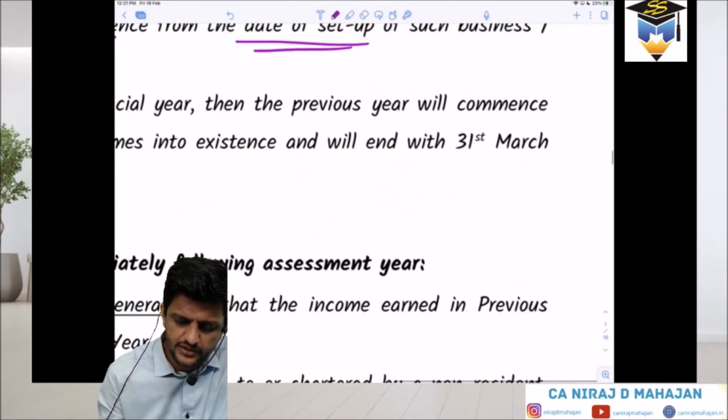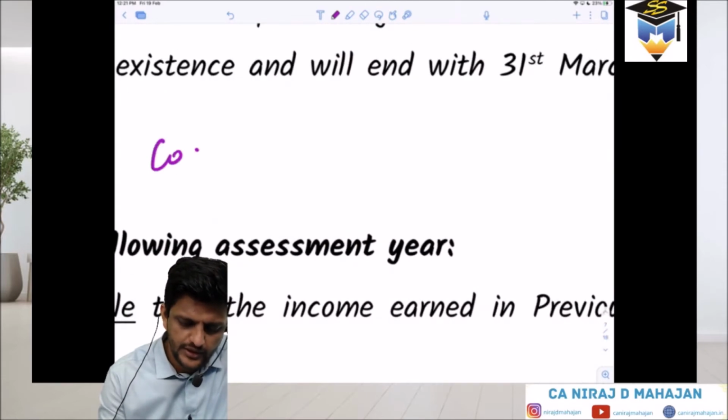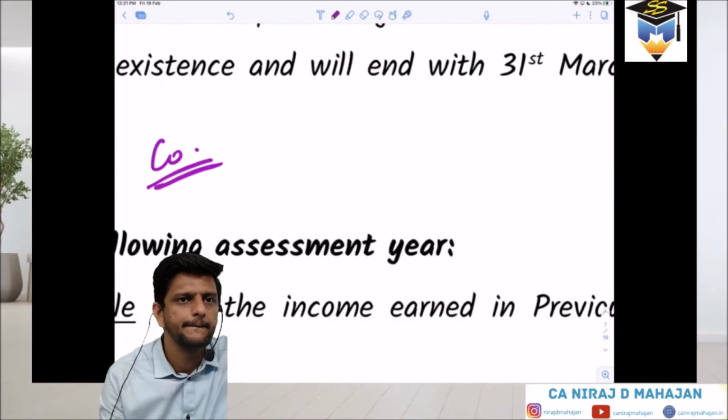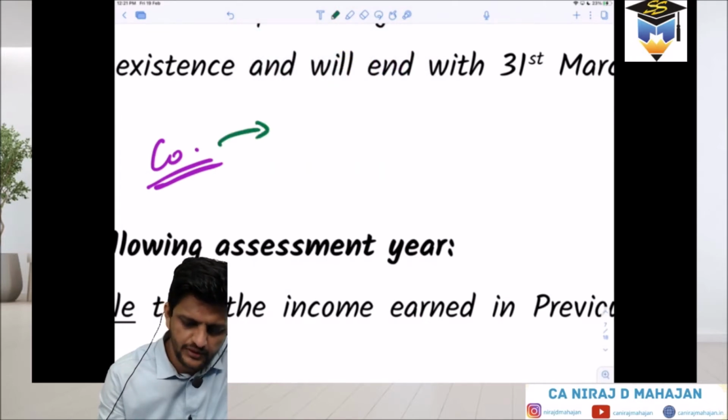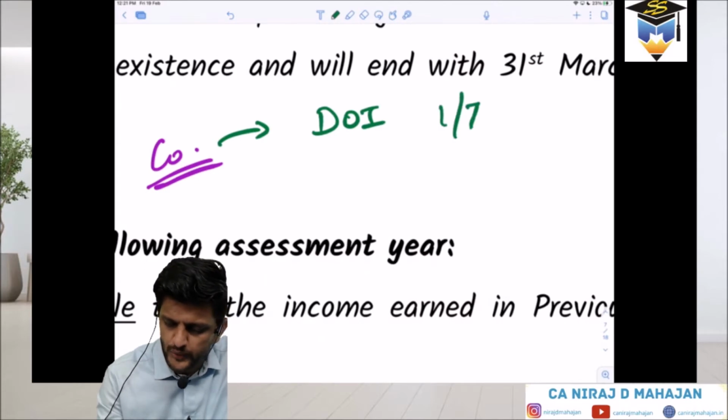Now pay attention. If there is a company, same thing I'll tell you. Is a company a separate legal entity? Yes. A company is always a separate legal entity. Correct? Again, if I give you the same example, the company's date of incorporation, for example, is 1st July 2020.